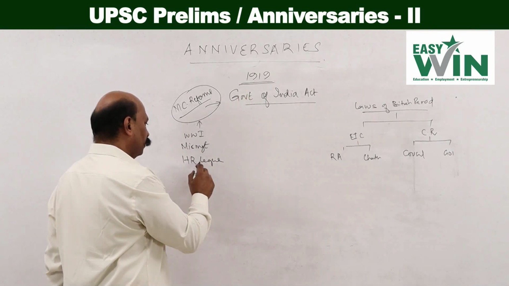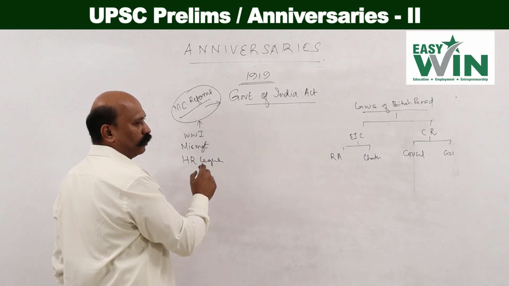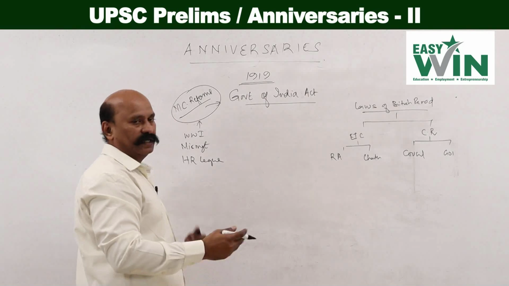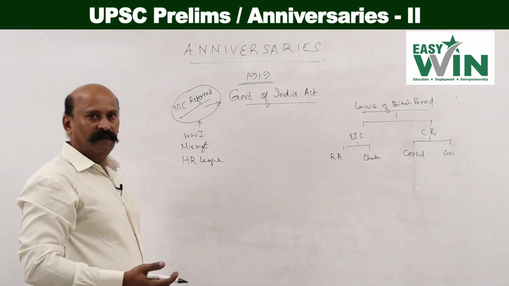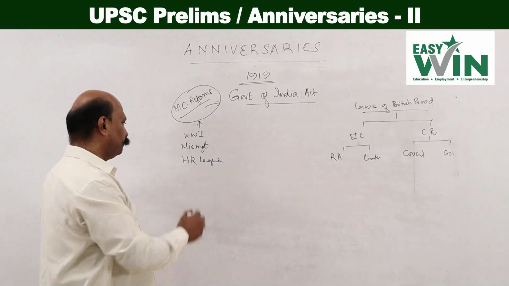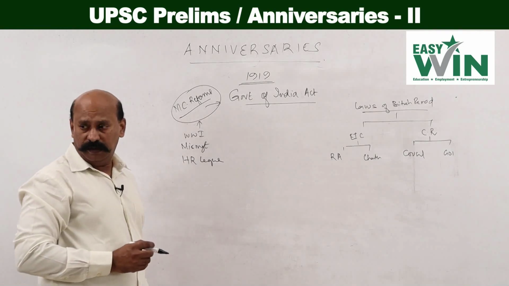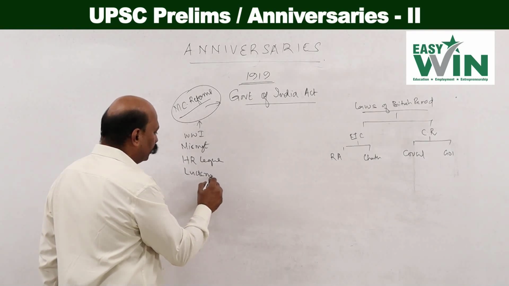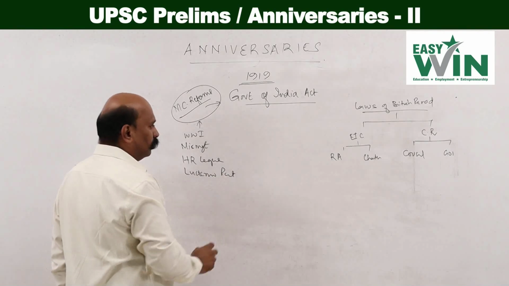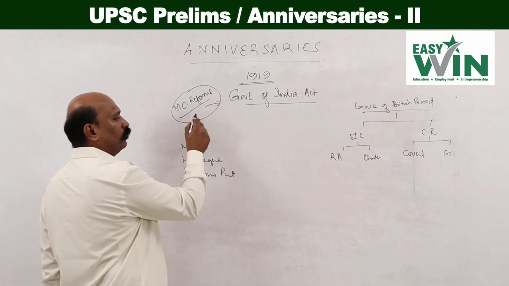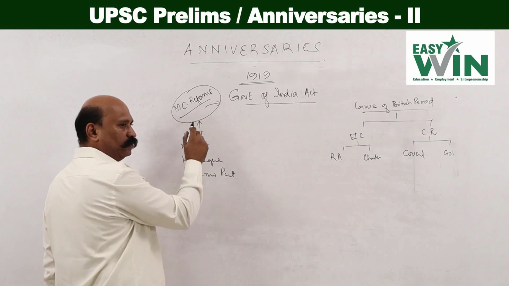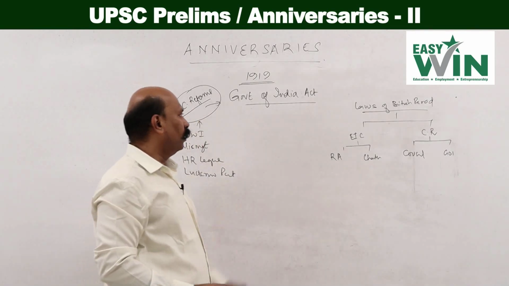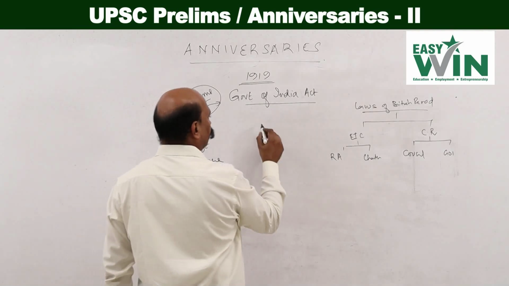Home Rule was one of the important offers given in Ireland, so it has a connection with Irish history. Let us not go into that detail. For the mains, you focus on that as well. Then relating to the Home Rule League is the Lucknow Pact. These events led to the Montagu-Chelmsford Committee, which recommended the enactment of a law which brought in the concept of